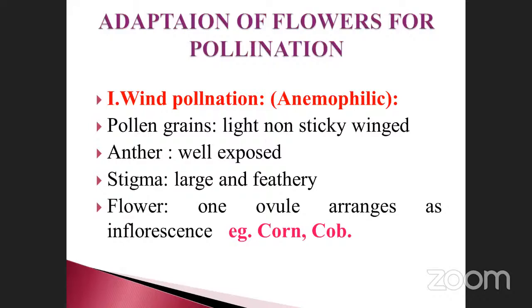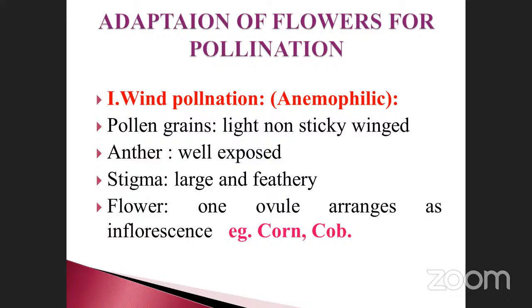See one by one, the adaptation of the flower. Suppose the pollination takes place by wind. What are the general characteristics of those flowers? If these characters are present, they can do wind pollination. The pollen grains are light, non-sticky, and winged, so they can be easily transferred from one place to another. Once again, I repeat for you.